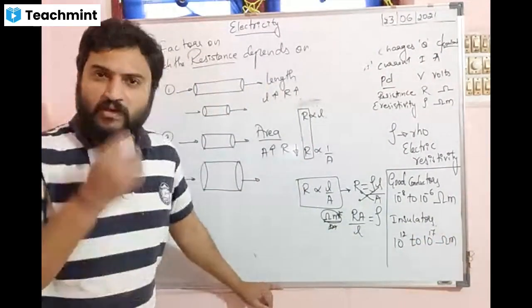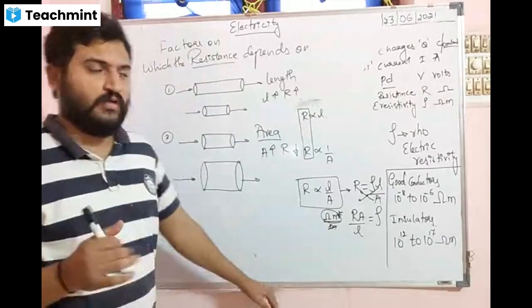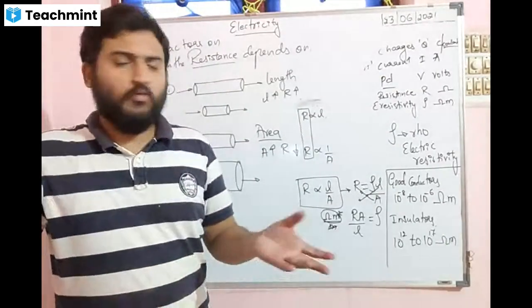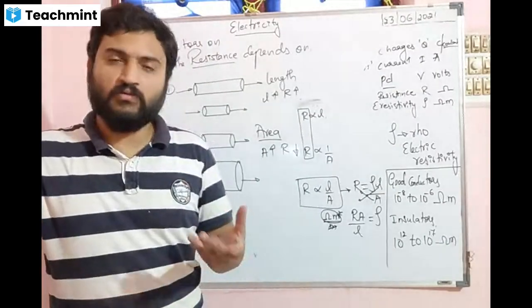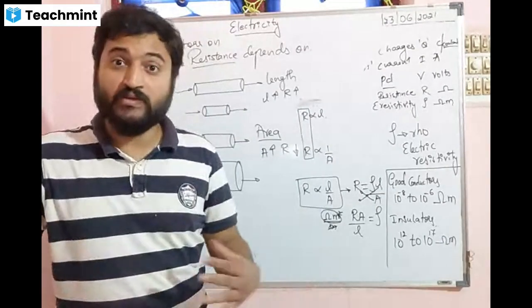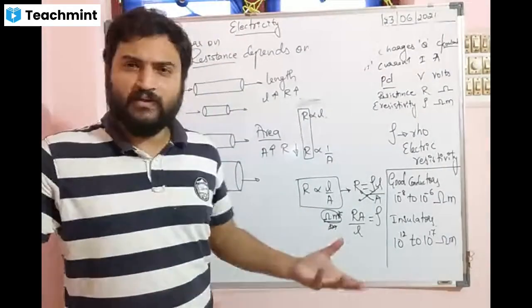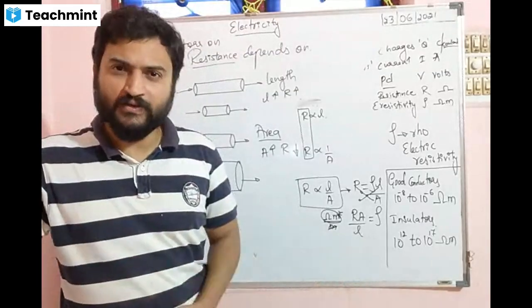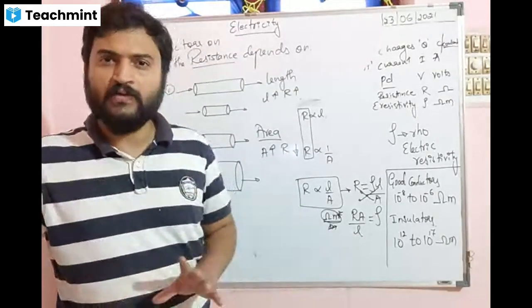So you know what good conductors are, which allow the electricity to flow. For example, metals: iron, copper, aluminum. Silicon we call a semiconductor, and germanium is also a semiconductor. Insulators such as rubber, glass, wood will not allow the electricity to flow.